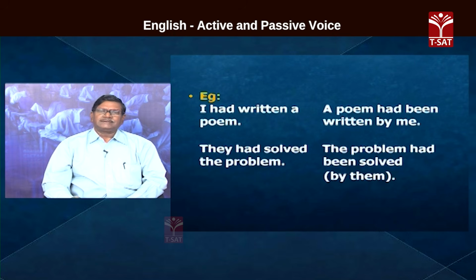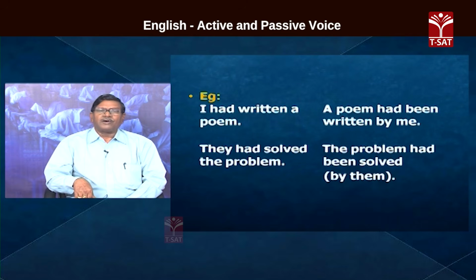It is the common thing, whether the sentence is in simple present tense, simple past tense, simple future, present continuous, past continuous, or present perfect. Whatever the tense, the main verb becomes past participle in the passive voice. And in the place of the main verb, we have to put the be form. That is how the verb gets transformed.